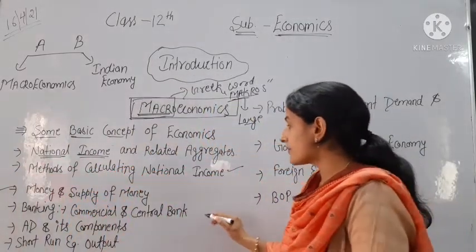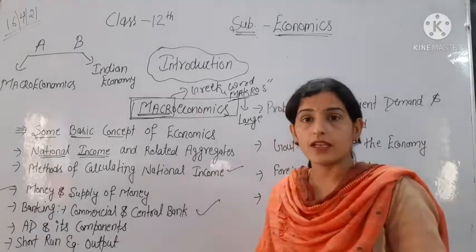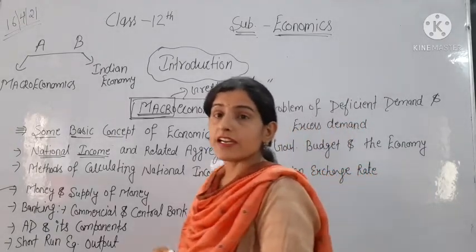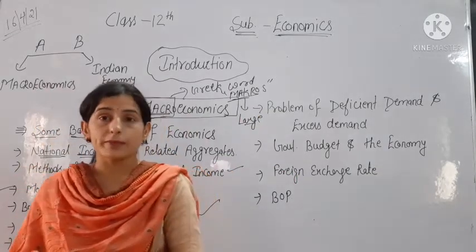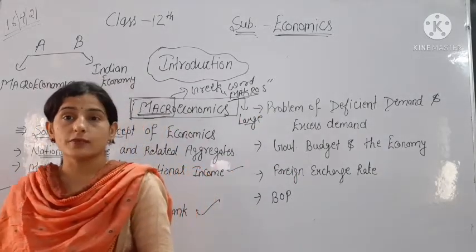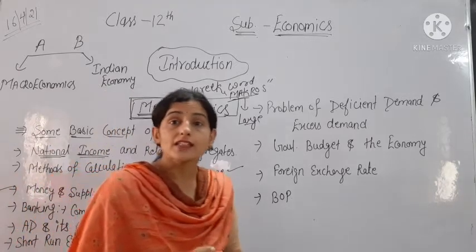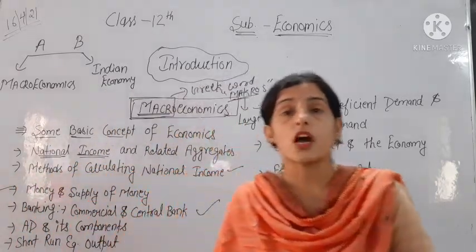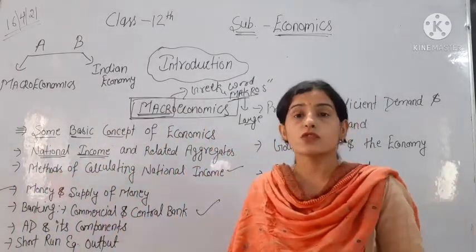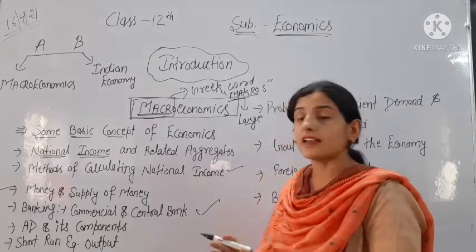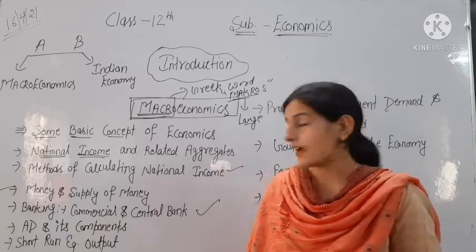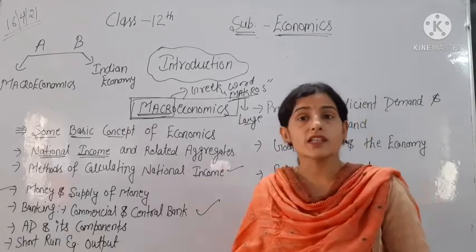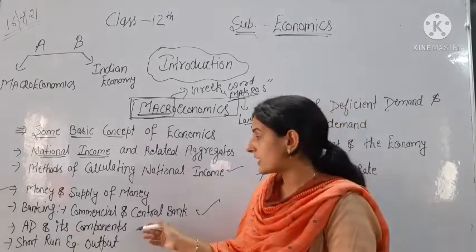Then we have the chapter banking. In banking we will read about the commercial bank. Commercial bank means SBI, PNB, and central bank means Reserve Bank of India. We will discuss the bank, like what are the functions of central bank, what are the functions of commercial bank, how loan is created, what is the formula.